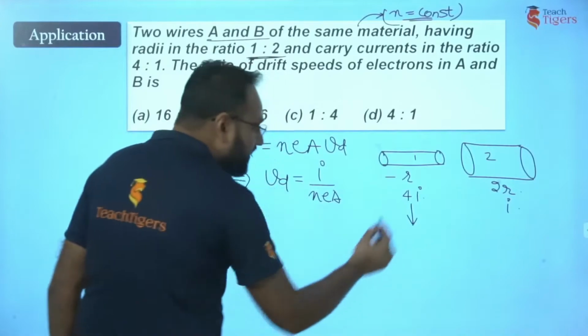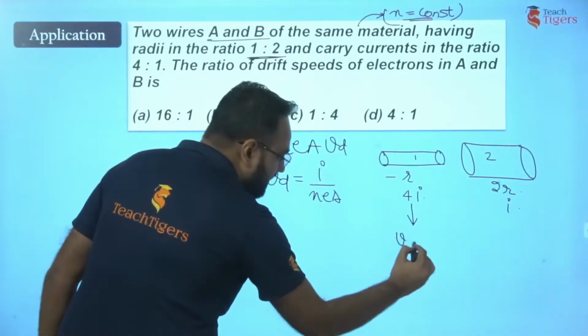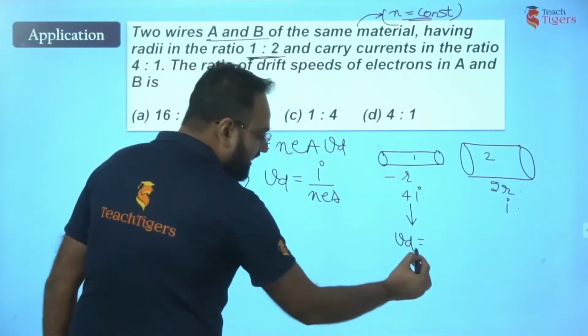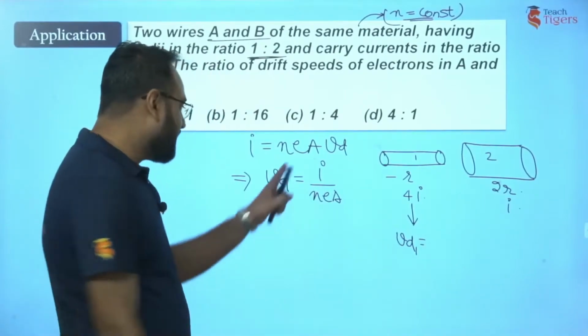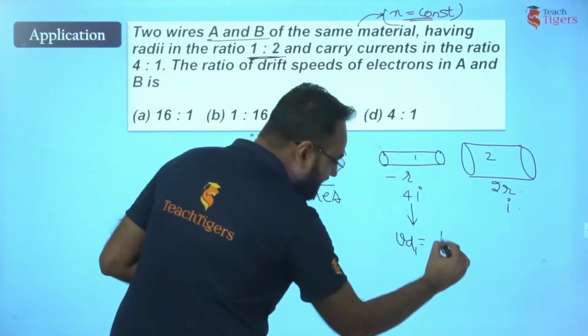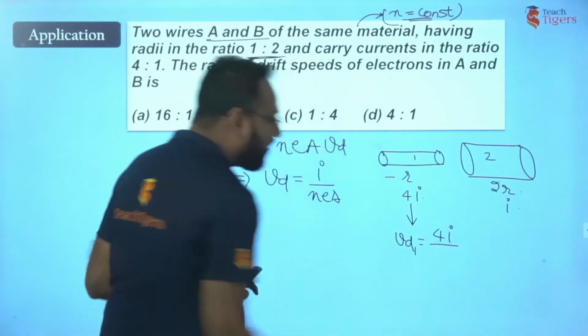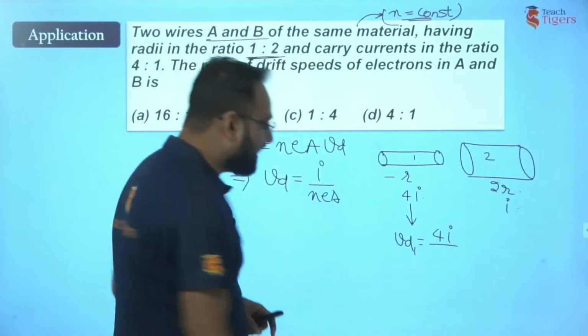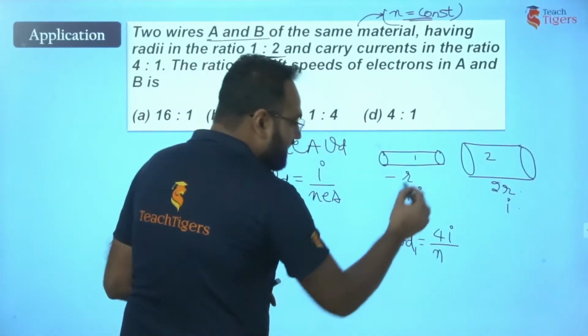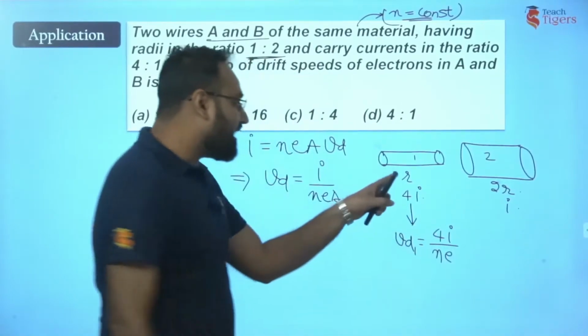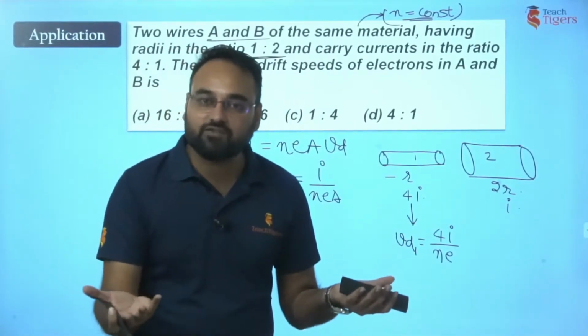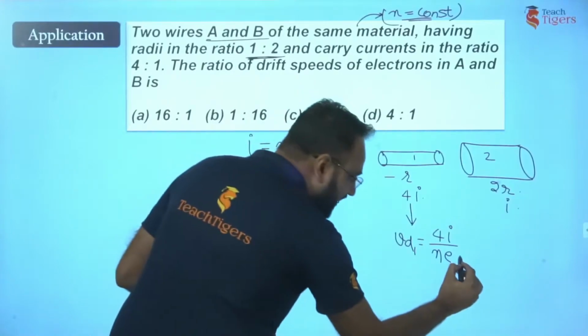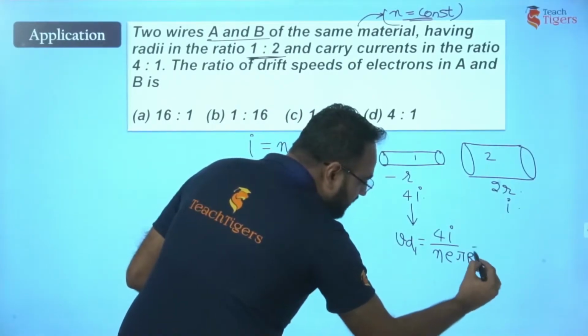So let's write down. Vd, I am writing as Vd1. Vd1 will be equal to I, what is I here? That is 4I upon NeA. What is A? We know area is proportional to R square, so pi R square.